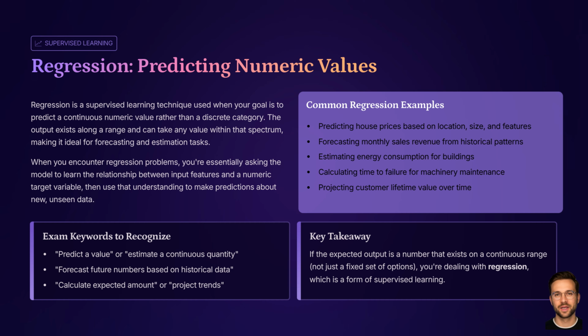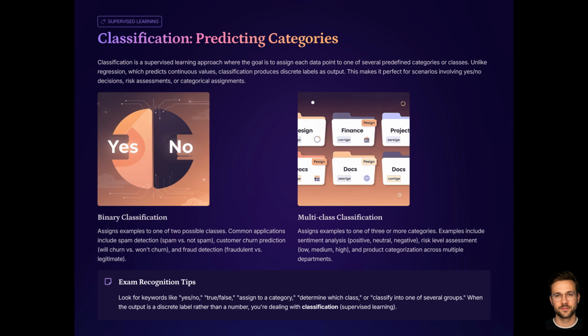Classification, predicting categories or labels. Next, classification. Classification is used when the goal is to assign a category or label to each example. There are two main kinds of classification you should remember: binary classification, two possible classes; multi-class classification, more than two classes.